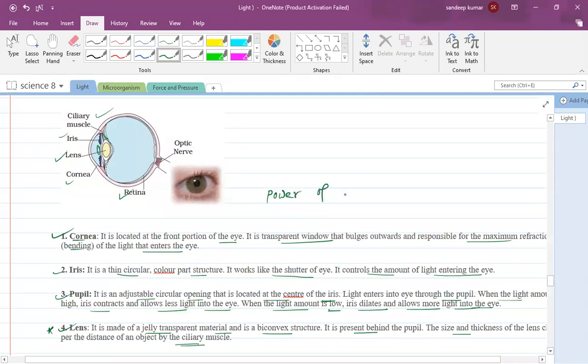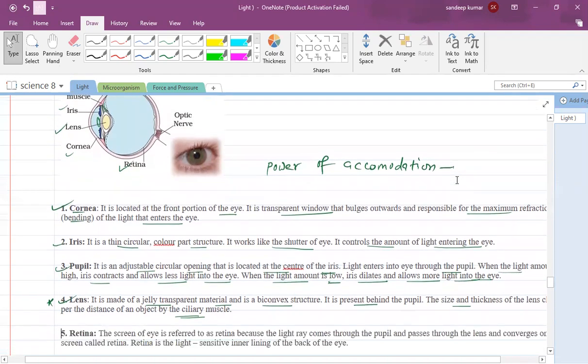Power of accommodation is nothing but the ability of the eye lens to adjust its focal length. This property is called the power of accommodation, so that I can see nearby objects and distant objects clearly.